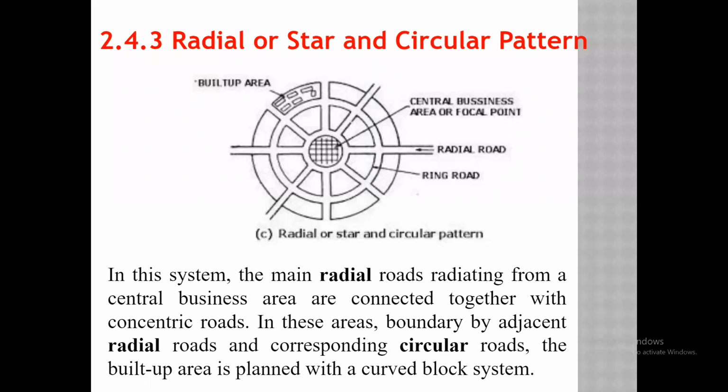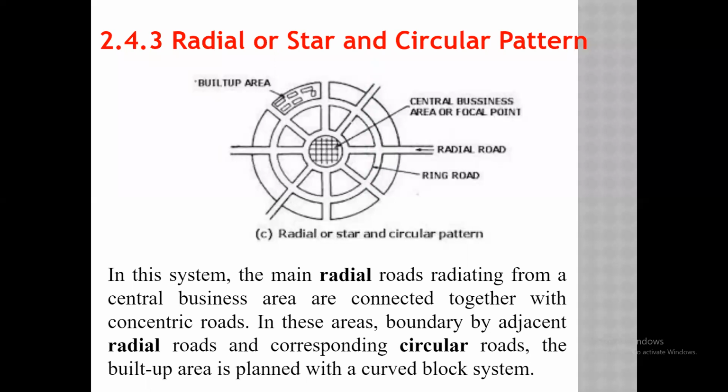Then the remaining portion in between two radial roads is subdivided into the circular pattern.